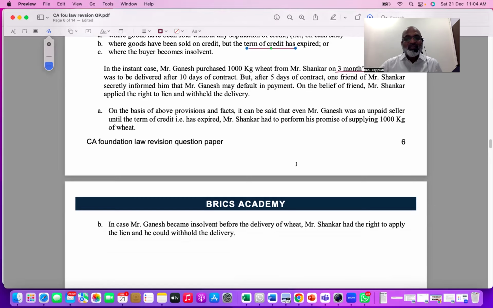Next one, in case Mr. Ganesh became insolvent, Mr. Shankar had the right to exercise lien, because insolvency is different. When the credit is given, until the term is expired, you have to wait. But before the credit term expires, you came to know the buyer became insolvent. When the buyer becomes insolvent, even before the term expired, it is 100% sure that he is not going to make a payment. When he is not going to make a payment, then definitely you can exercise lien.